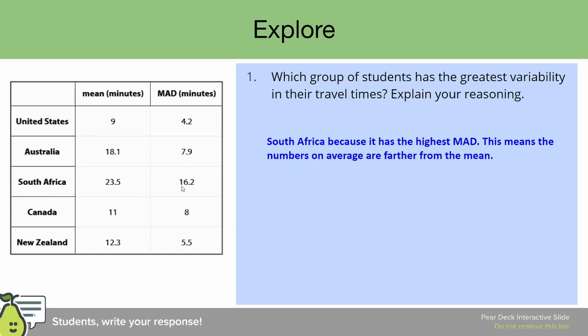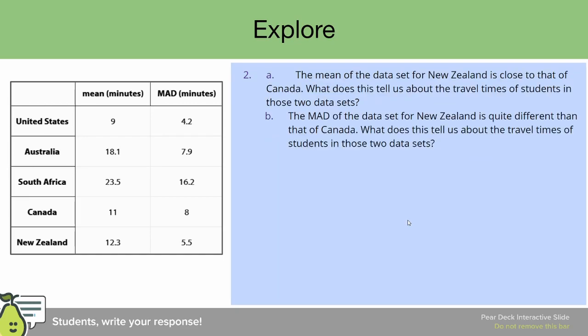So clearly, we could see that South Africa has the greatest mean absolute deviation, which means it also has the greatest variability of data, specifically when it comes to the travel times of students. Good work. So with that said, let's move forward. Here we have question number 2. I want you to take a minute, pause this video, read question number 2 to yourself, think about it, think about part A, think about part B, and then we will talk about it together.